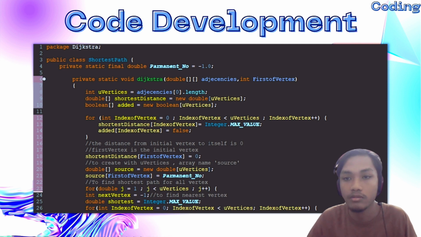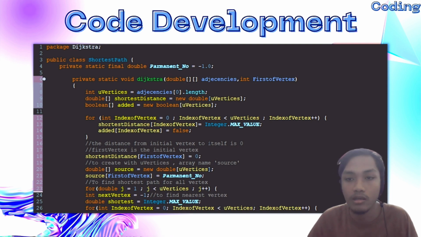The figure shows the package used is Dijkstra and the class name is ShortestPath. The first line of code initializes the constant value -1.0 to the variable permanent number as double. Then it continues with the method definition, which is the Dijkstra method with parameters adjacencies as double matrix and first vertex as integer. Each of the variables is initialized in the method.